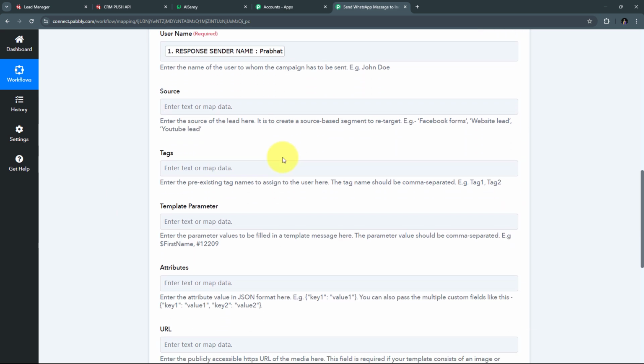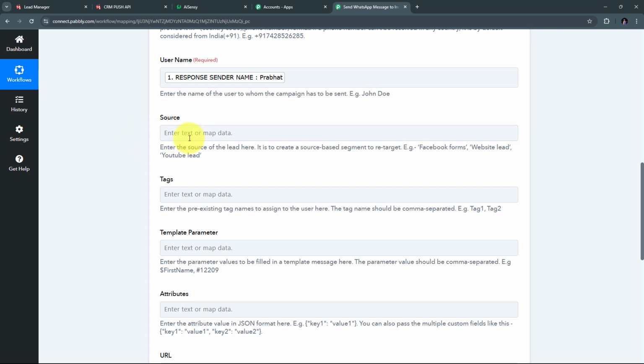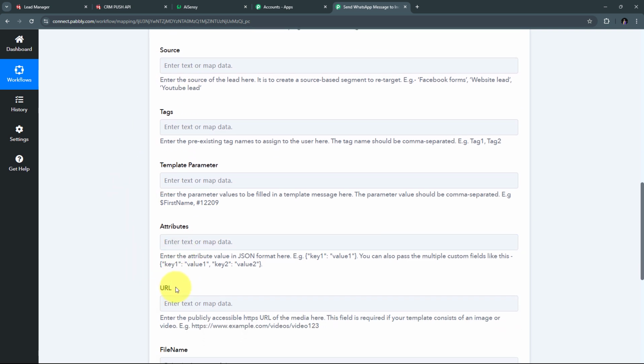Now I'm going to scroll down, and I have all these other tabs of source, tags, and attributes URL too, but these are not the required details, so I'm not going to fill these details. I just need to fill the detail of template parameter. In this particular template parameter tab, I need to fill the value of the variable that I have in my template, and in my template I only had one variable of customer name.